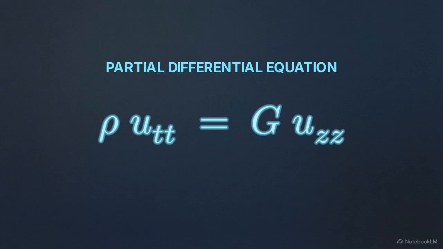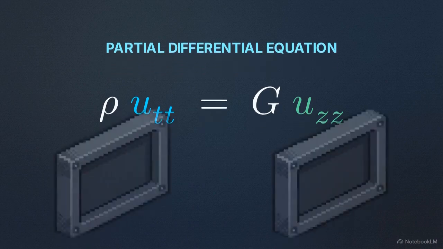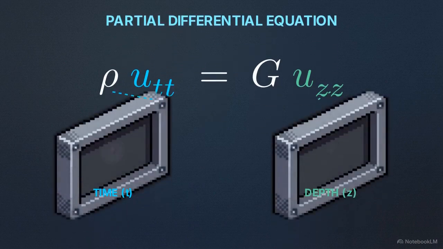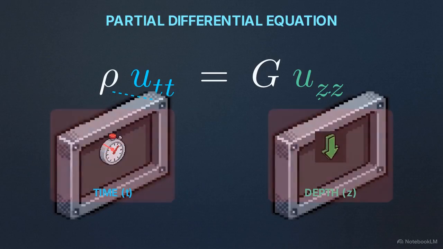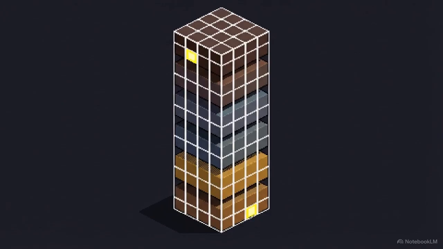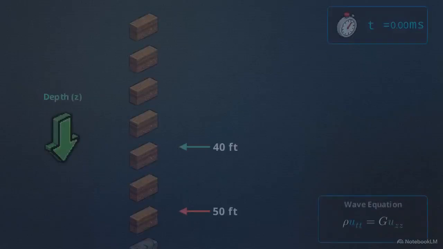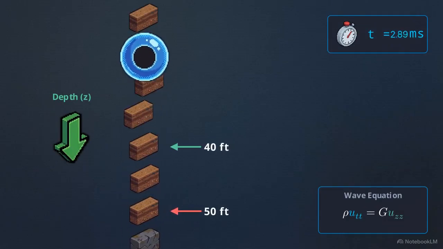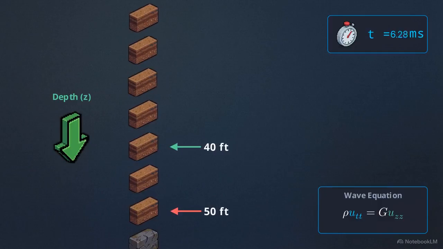or PDE. A PDE is simply an equation that describes how something changes across multiple different dimensions at once. In this case, those dimensions are time and depth. To solve this PDE, you have to calculate how the shaking changes as the seconds tick by, while simultaneously calculating how it changes at every single layer of dirt and rock deep underground. You are forced to track both variables simultaneously. If the soil at 50 feet down shifts, it alters the shaking at 40 feet down a millisecond later.